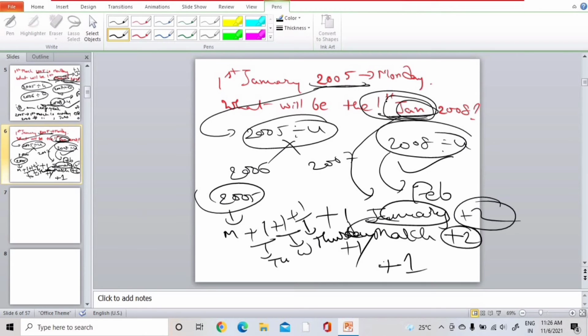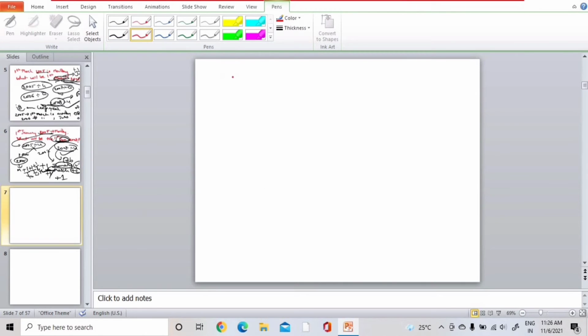Now we will try to solve one more problem in this method, because most of the questions in this topic will be asked in this type of questions only. So I am discussing these many problems in this method. Actually I used to discuss only one question in each method, but this method is very important and most of the questions will come under this method only.